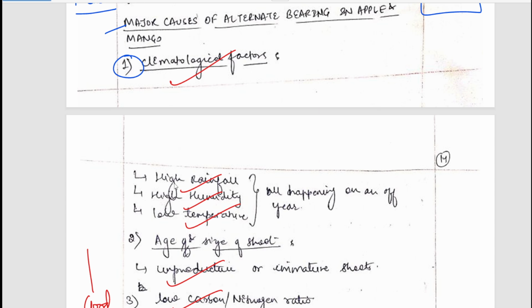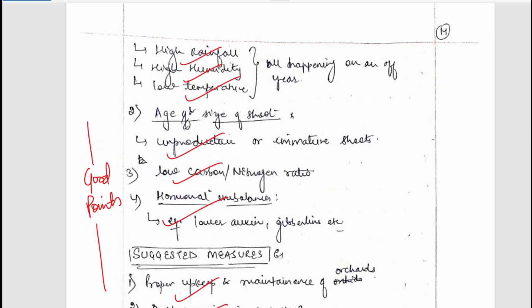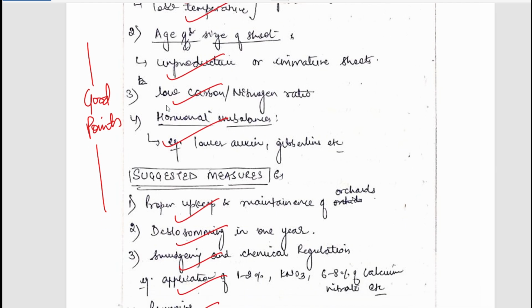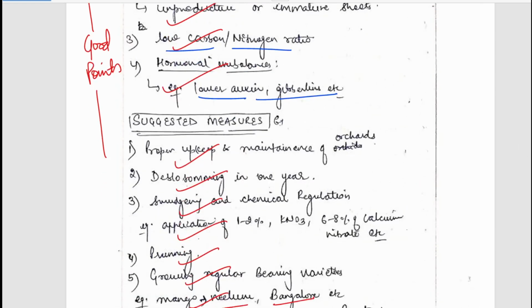It could be due to high rainfall, high humidity, high temperature. Age and size of shoot can be another factor. Low carbon nitrogen ratio can be another factor. Hormonal imbalance can be another factor. There are other factors also. Here you can see examples of hormonal imbalance, lower auxin, gibberellin, etc. have been given. So yes, there could be other factors also, but it is a 10 marker question, so 4 to 5 points is enough.